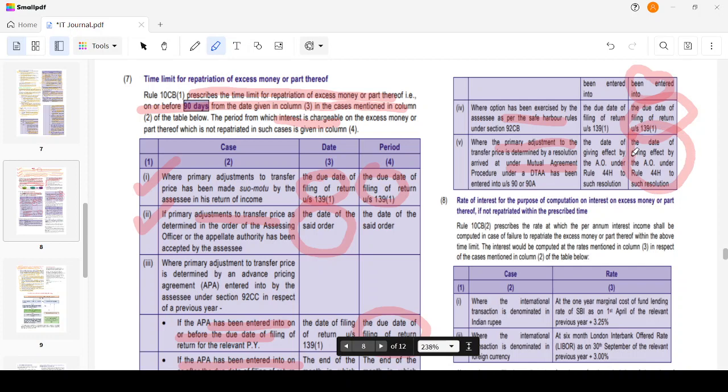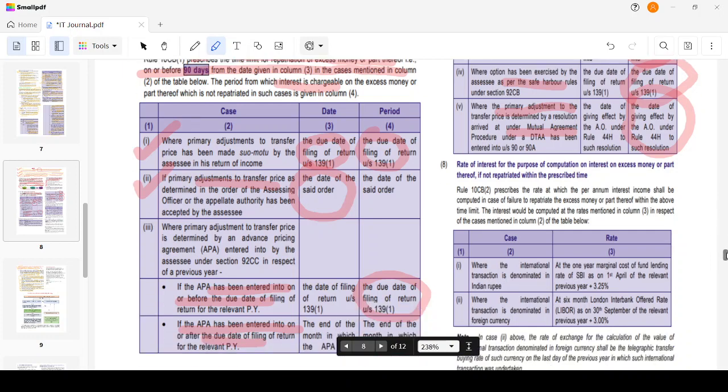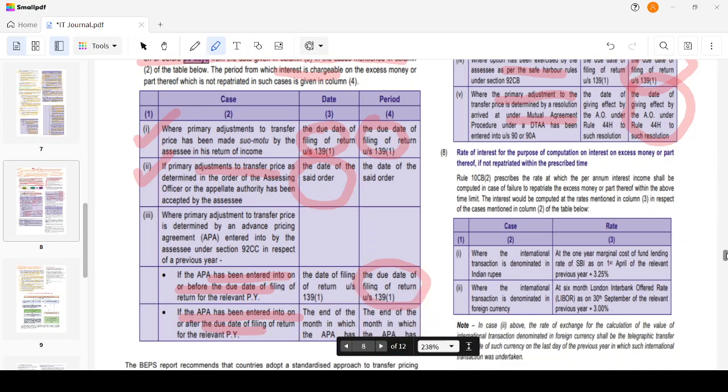Whenever the AO gives the effect, from that date you have a period of 90 days to repatriate the funds. Generally it is the due date of filing of the return or the date of the said order, and only in two cases it is different. If it is MAP or DTAA, then it is the date of giving effect: 90 days from the date the AO has given effect. And if the APA has been entered into after the due date of filing the return, then it is 90 days from the end of the month in which the APA has been entered into.